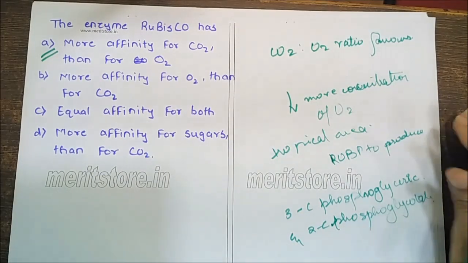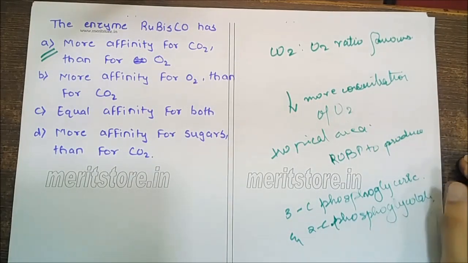This is the first reaction of the photorespiration or CO2 cycle. Therefore, there is more affinity for CO2 than for O2.